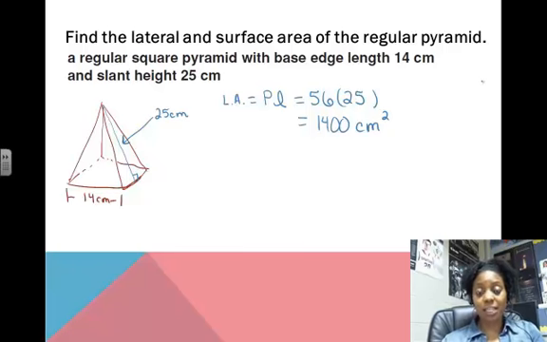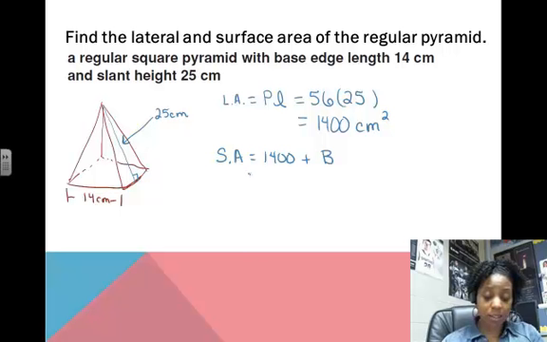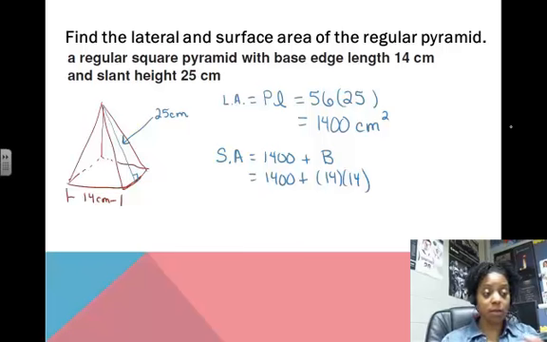Now if we want to find the surface area, we just need to add in the area of the base. So the surface area is equal to the lateral area, which is 1,400, plus the area of the base. The area of the base is 14 by 14, which I believe is 196, but I'm going to double check. 14 by 14 is 196.